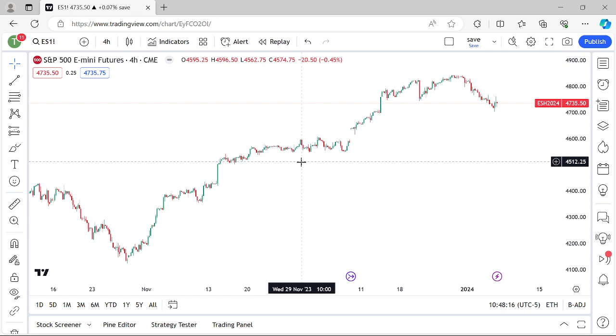Days where there is no high impact news, you start hunting at 9:30 a.m. Eastern time, and you hunt in the morning session till 11 o'clock a.m. Eastern time. Again, on days where there is no high impact news, you start hunting at 9:30 a.m. Eastern time. Stop hunting at 11 o'clock a.m. Eastern time.